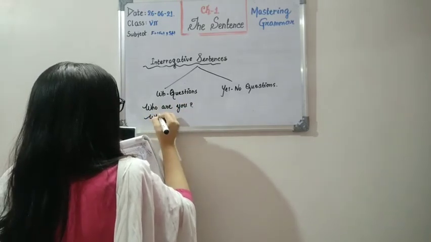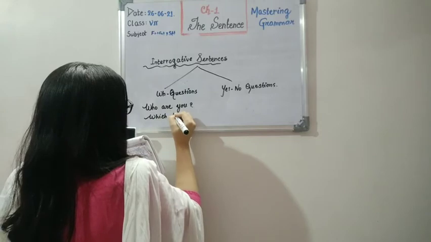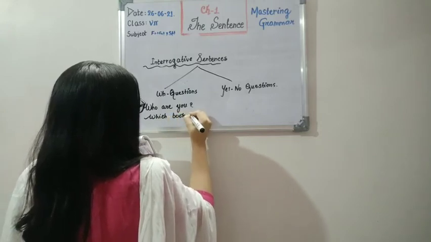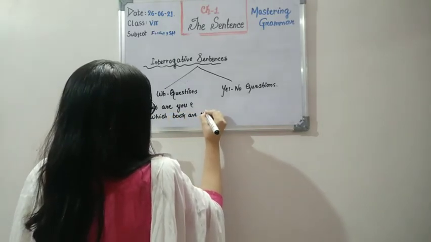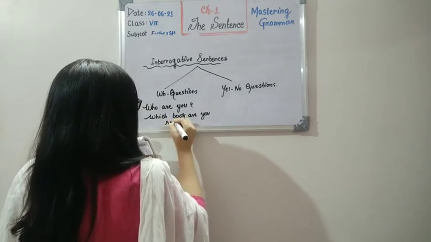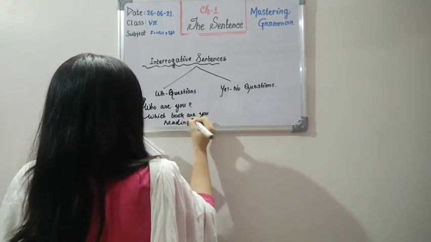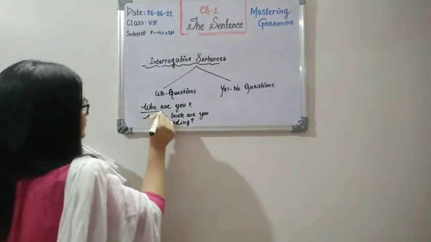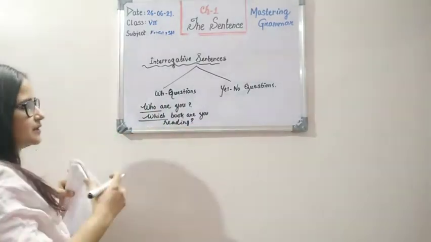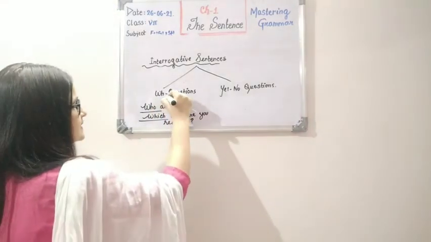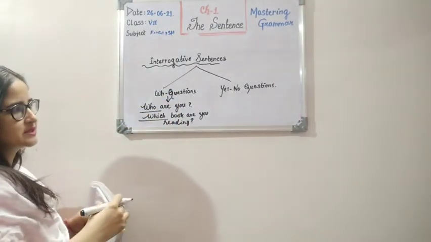Which book are you reading? These two questions have a WH word in them, so we can say that they fall in the category of WH questions.